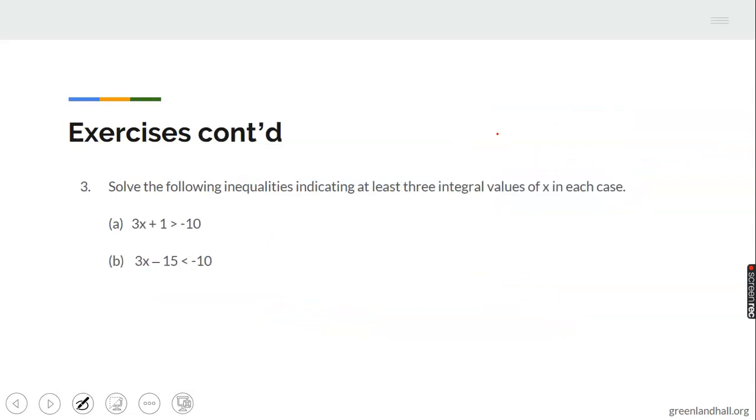Now look at this. Solve the inequalities indicating at least 3 integral values of x in each case. So you have to bring out the values of x. Don't forget, x cannot be a fraction.